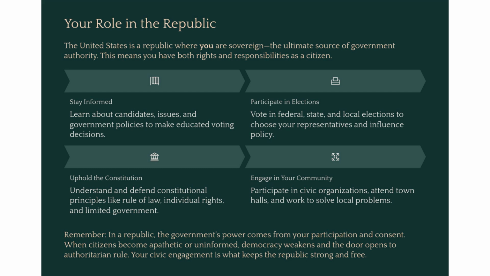The United States is a constitutional republic where the power ultimately belongs to you, the people. This means that to keep our government limited, fair, and just, every citizen has a role to play. By learning about these different forms of government, you're preparing to be a responsible citizen who understands the power of the vote and the importance of upholding the Constitution and the rule of law. That's how you protect the liberties that define our republic.